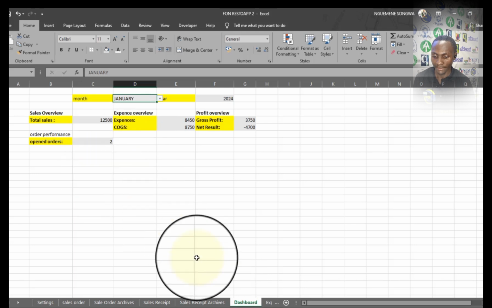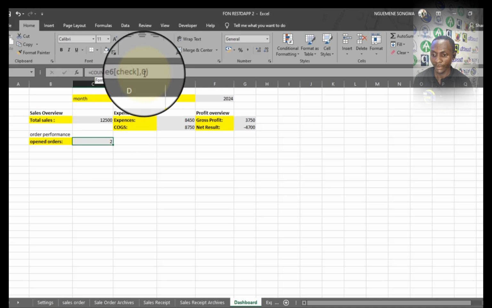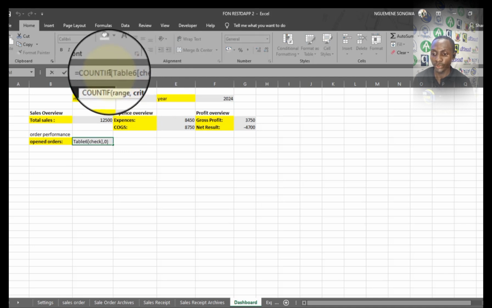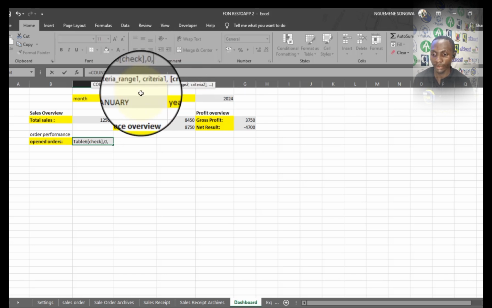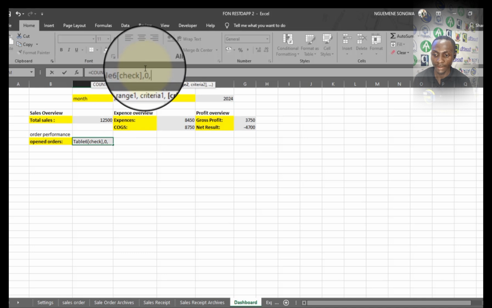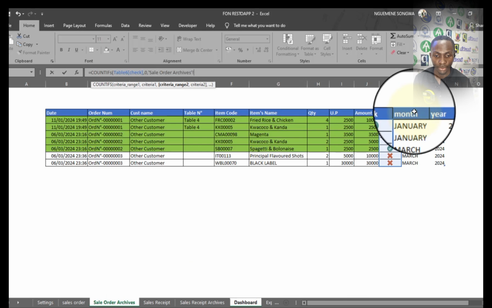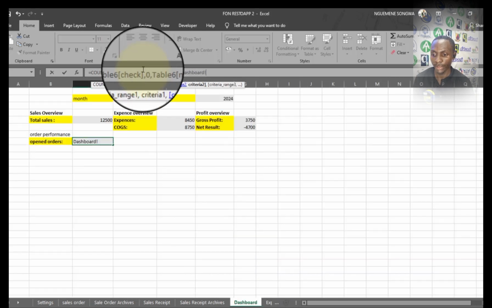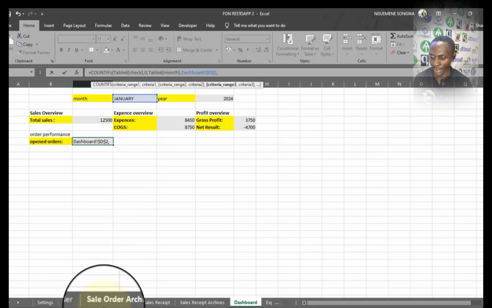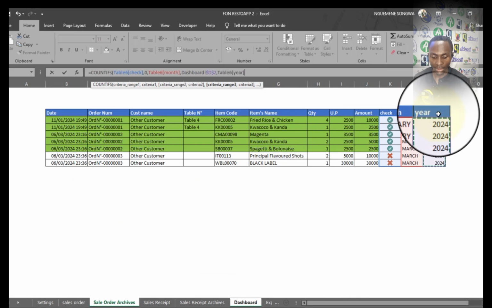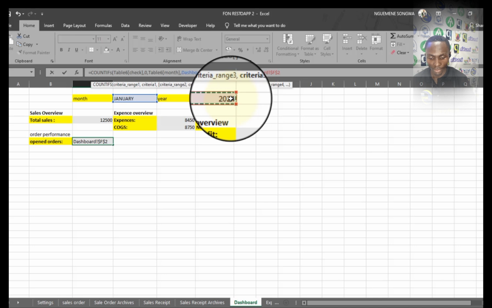So I will then get to the level of the dashboard, and I'll say COUNTIF. So COUNTIF has just one condition. I'm going to use the COUNTIFS function so that I can have the possibility to put many criteria. The first criteria is that it should count when it sees 0, and the second criteria will be that the criteria range should be in terms of the month, and the criteria should be this month. Actually, just put it in $, though it's not that necessary here. Same thing, the second criteria now is going to be in terms of the year, and the criteria range for that criteria is going to be this. So I will just close the bracket and take okay.